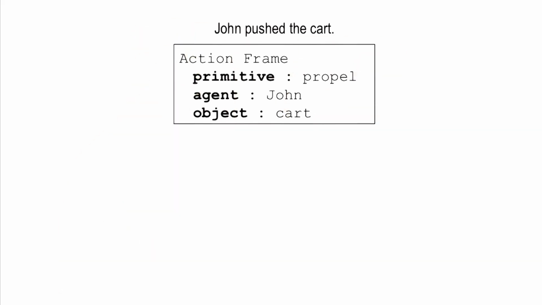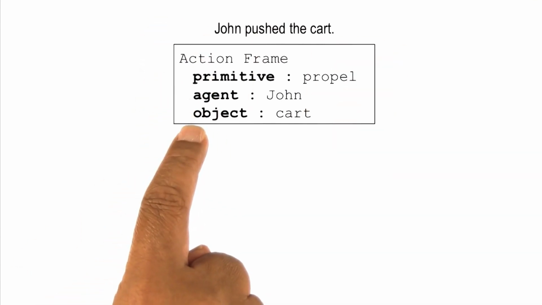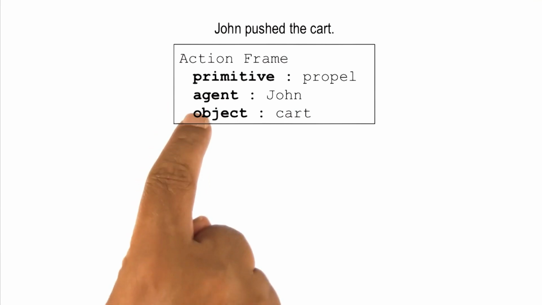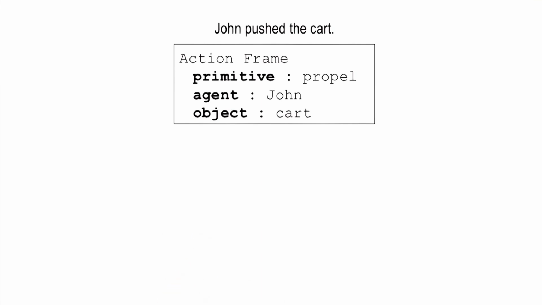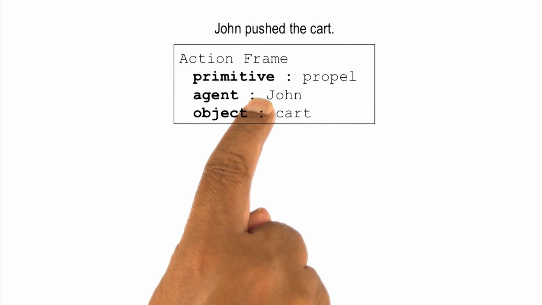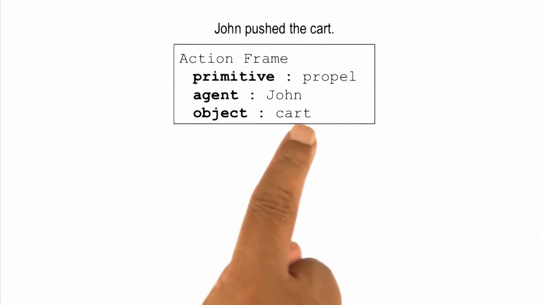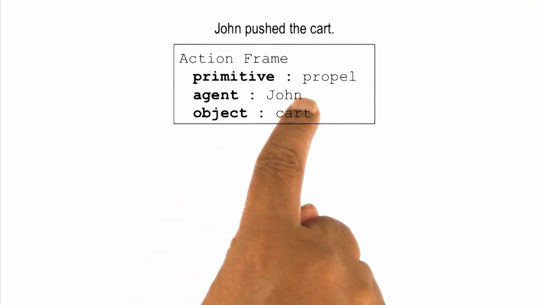Let's see what that frame might look like. So here is the frame for propel that has been pulled out of the long-term memory. And this frame tells us that we can expect an agent, we can expect an object, and indeed, although we have not shown here, this frame may have additional slots and perhaps additional things can be expected. Now for each of the slots, there is a rule buried in here. A rule which tells us how we can pull out from a sentence the entity that goes under the slot, the filler that must go here.